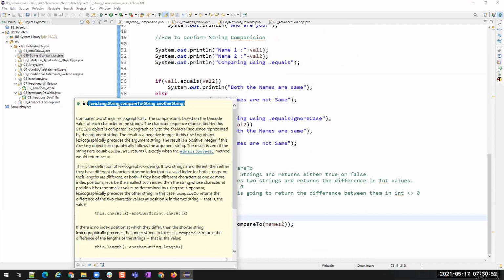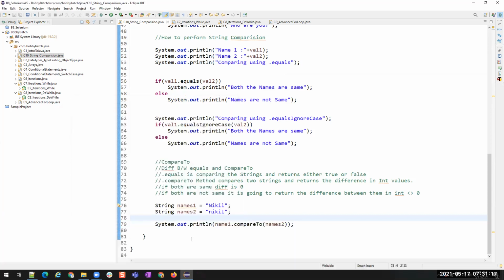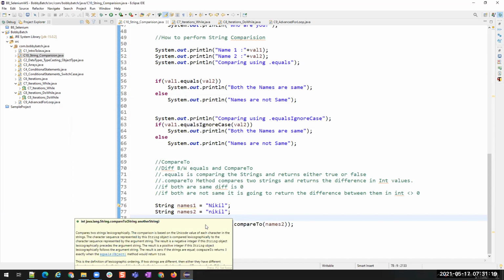So java.lang.String is a class, and compareTo is a method, and it is taking another input as a string, and what it is returning is an integer. It is a little different when compared to equals. Equals is going to return true or false, whereas this method is going to return a number. Either it might be positive or it might be negative.